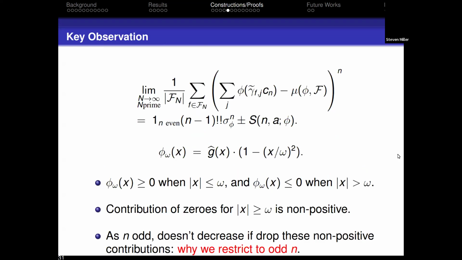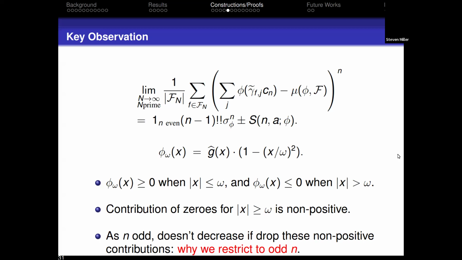And so now I have my sum, I've replaced the mean, I have my nice test function, and phi omega of x is greater than or equal to 0 if x is less than omega, and it's negative when x is greater than omega. So if I choose my level n to be odd, then if I look at this contribution, the mean is positive, so negative mean is going to be negative. If my zeros are outside omega, then the contribution is going to be negative.